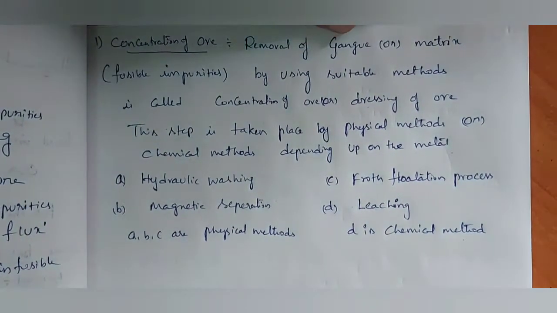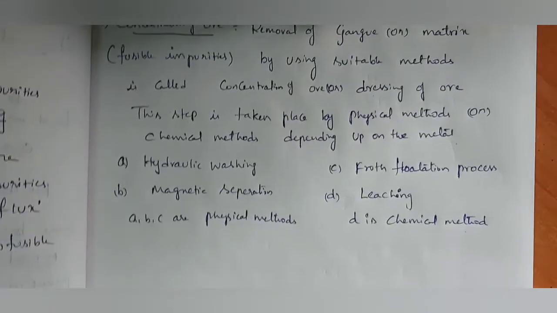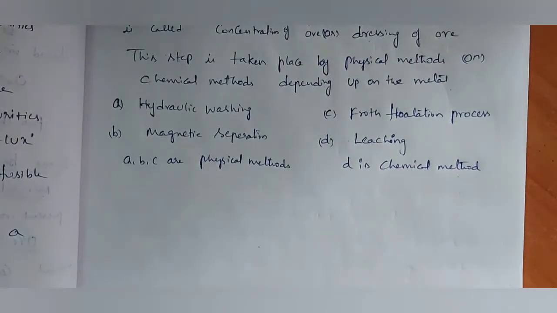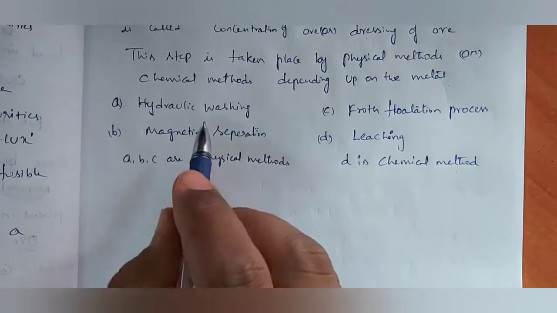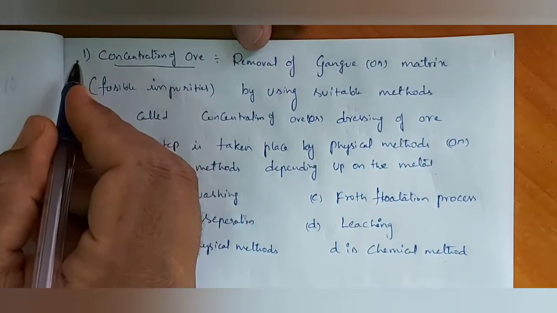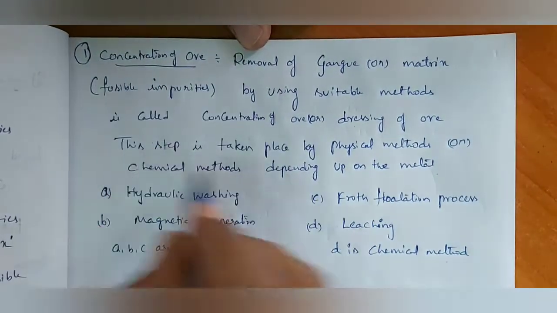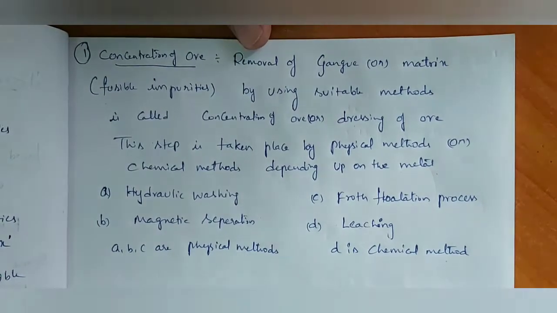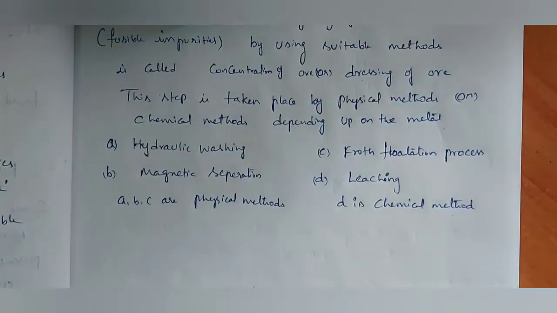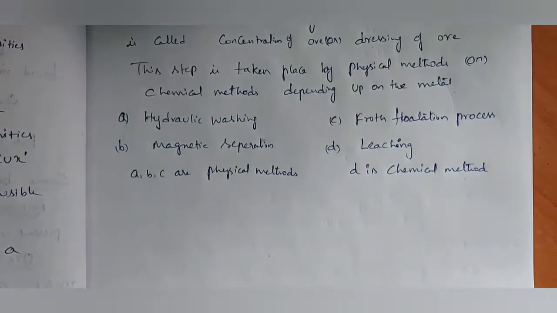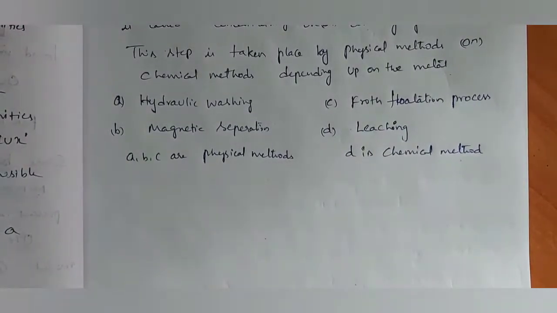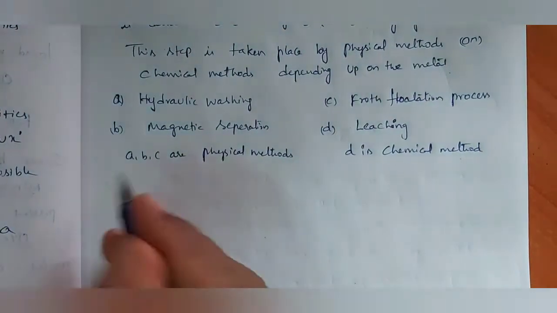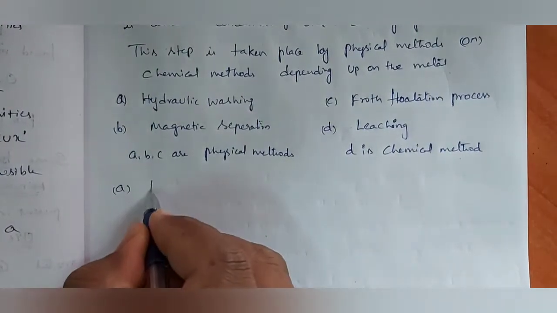That is, leaching is a chemical method, A, B, C are physical methods. So under concentration of ore, step 1, we are going to discuss these 4 methods. Let us see first side heading A, hydraulic washing.